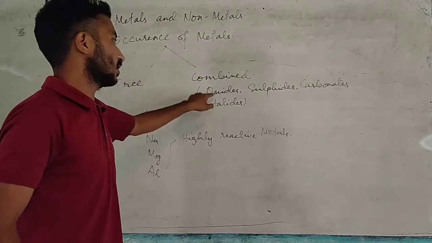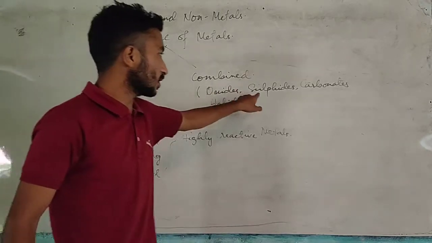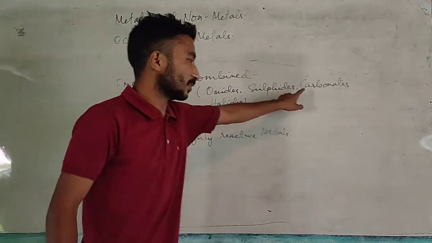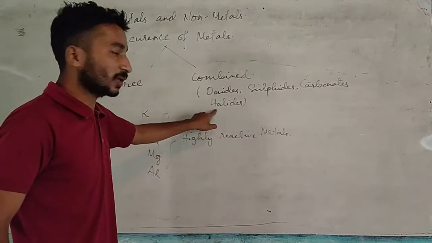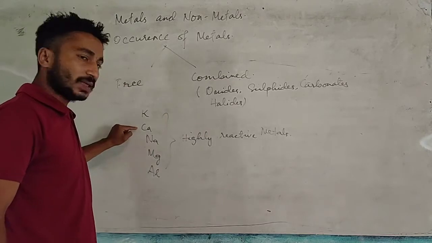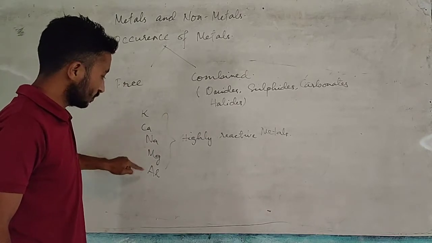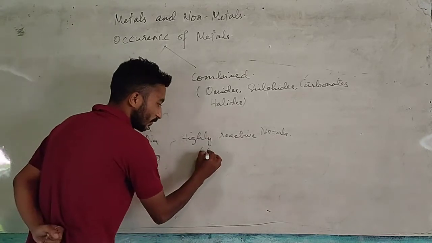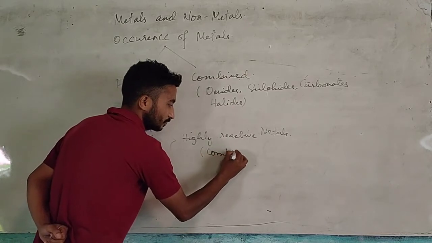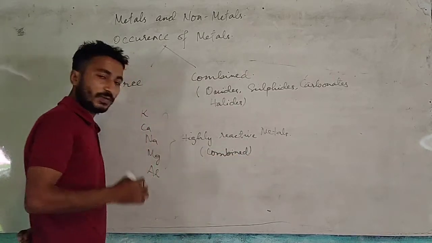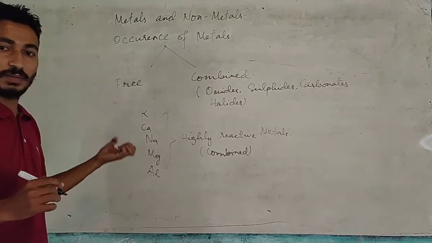That means potassium can occur as potassium oxide, potassium sulfide, potassium carbonate or potassium halides. And the same goes for calcium, sodium, magnesium and aluminum. That means all of them are found in combined state. They are not found in free state, they are found in combined state.